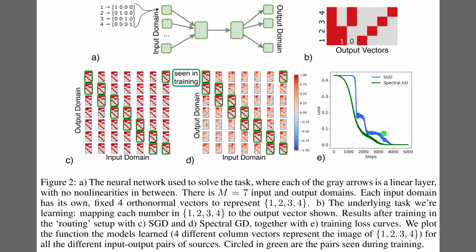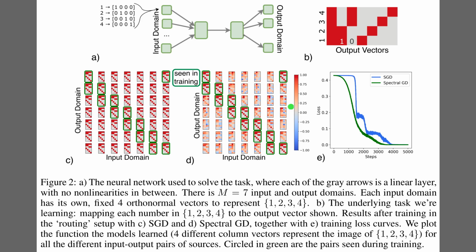Moving to the practical consequences, Figure 2 applies these dynamics to a routing task. Panel A illustrates the network setup, which aims to map inputs to the target vectors shown in Panel B. The results for SGD in Panel C show clear success. The model correctly predicts patterns, even for the unboxed pairs it never saw during training.